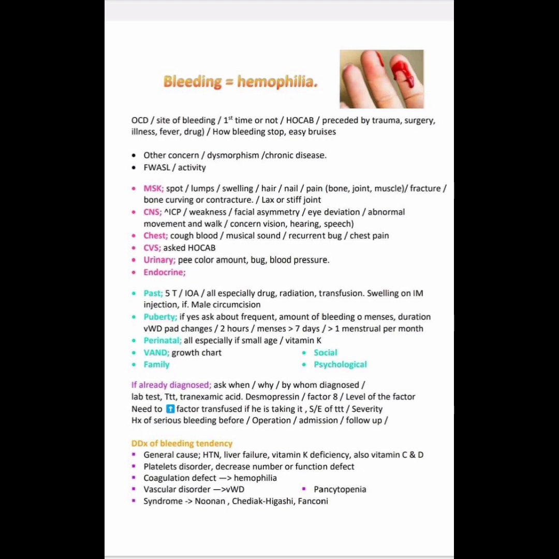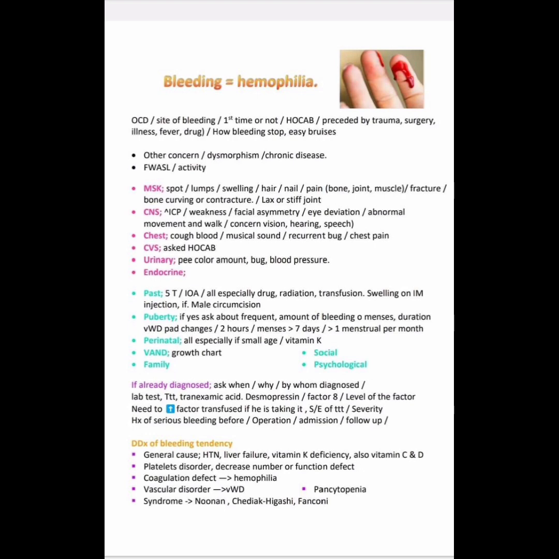First, MSK, that is the musculoskeletal system: any spots, any lumps present or not, swelling, hair, nail, pain over the bone, joint or muscles, any fracture associated with this bleeding, any bone curving or contracture present or not, lax or stiff joints. Next, we check the CNS. Is there any increased intracranial pressure with this bleeding, like headache, nausea, vomiting, weakness, facial asymmetry, eye deviation, abnormal movement and walk, concern about vision, hearing, speech? Are vision, hearing and speech developing normally or not?